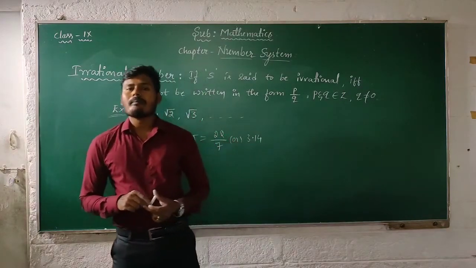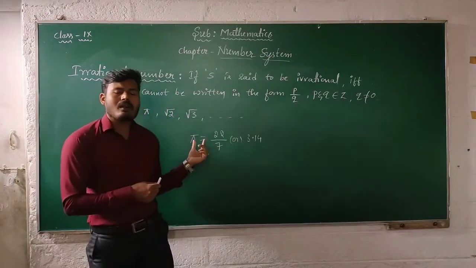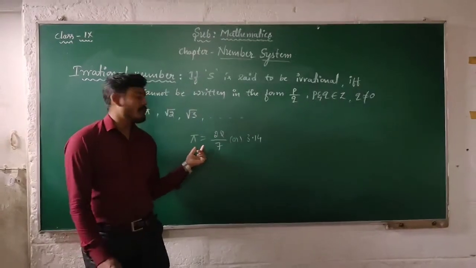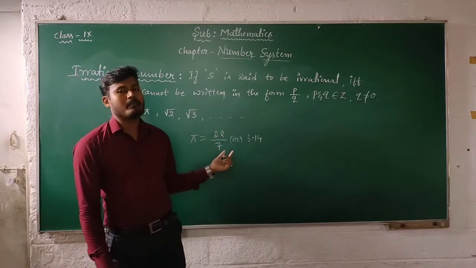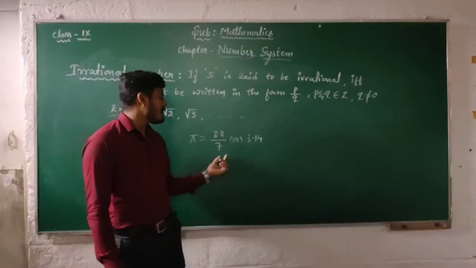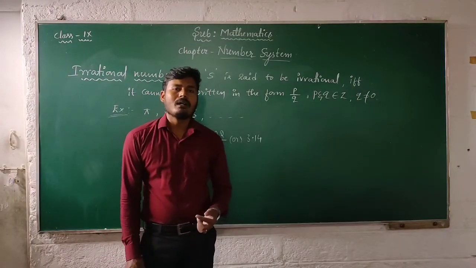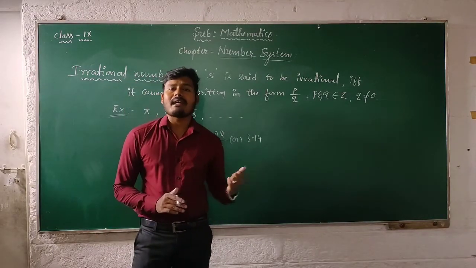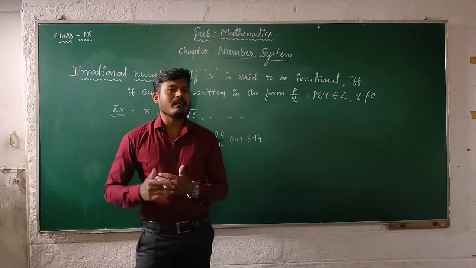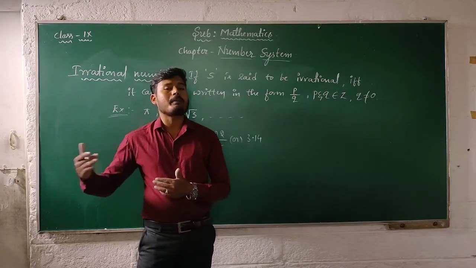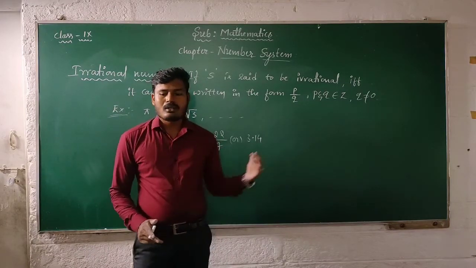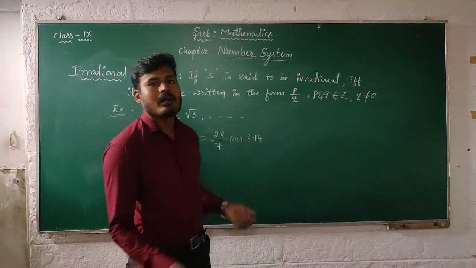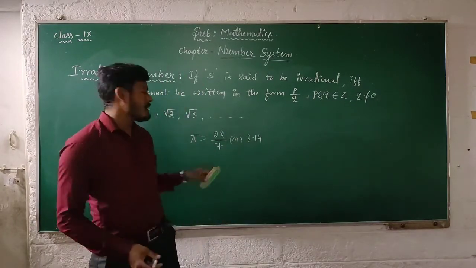You should know that 22 by 7 or 3.14 is not the exact value of pi, because pi has a non-terminating, non-repeating decimal expansion. Later we will discuss pi in the irrational section.